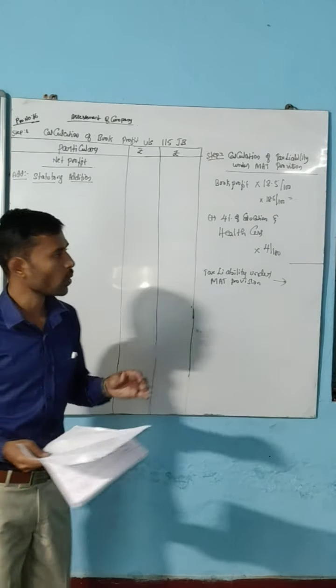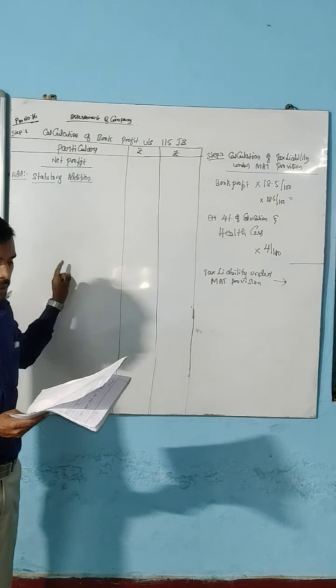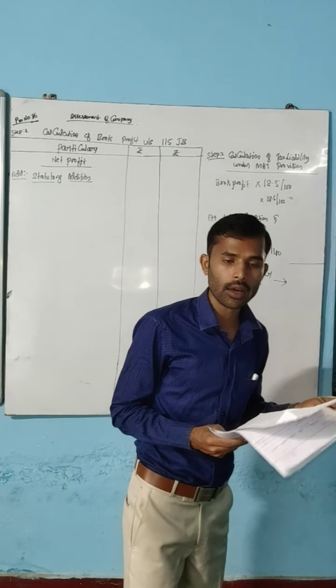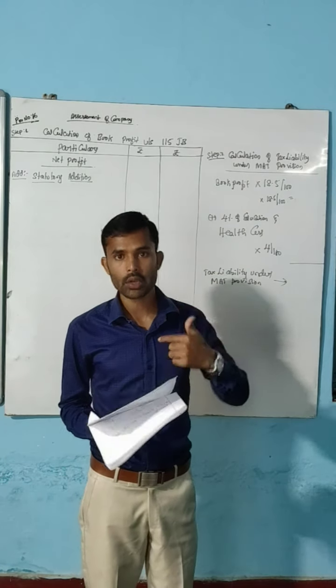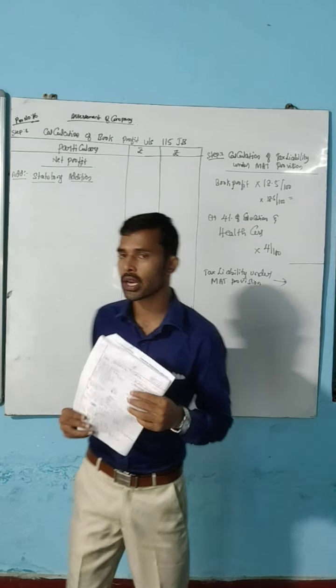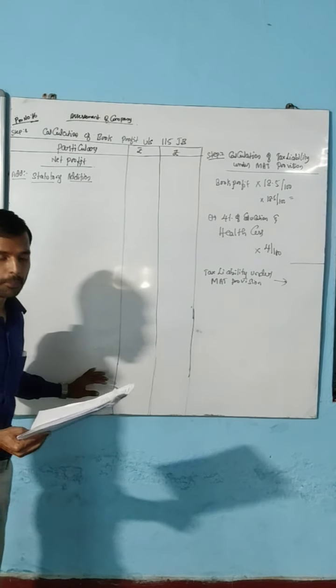For your calculation, with both the loss and the unabsorbed depreciation given, take 2,25,000 or 1,50,000, whichever is less, as the statutory deduction in order to calculate the book profit under MAT provision.